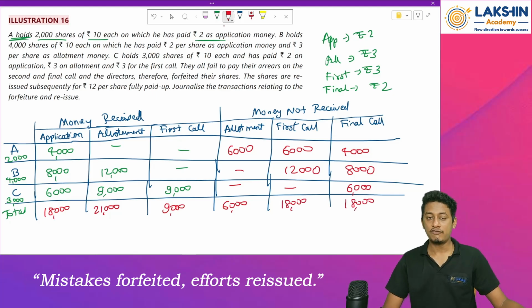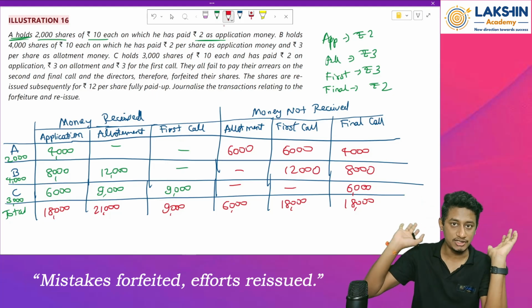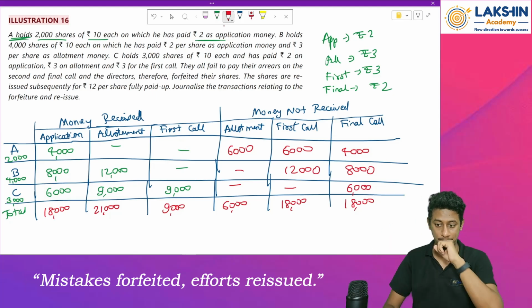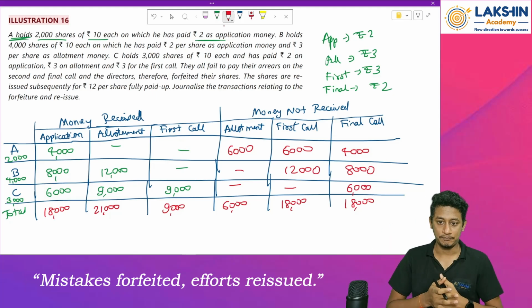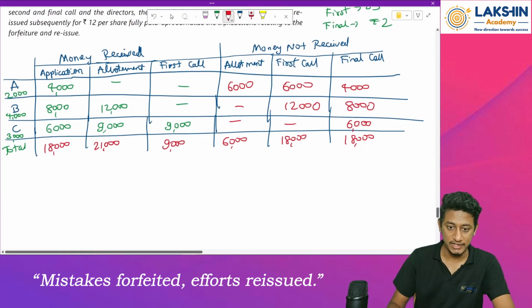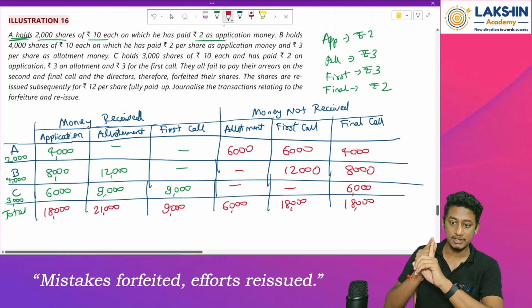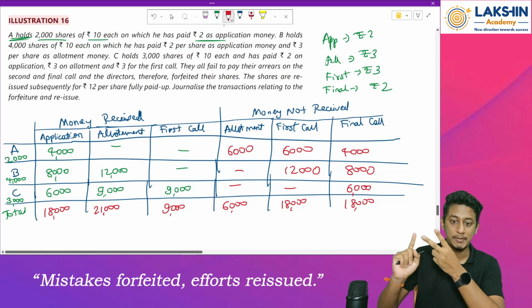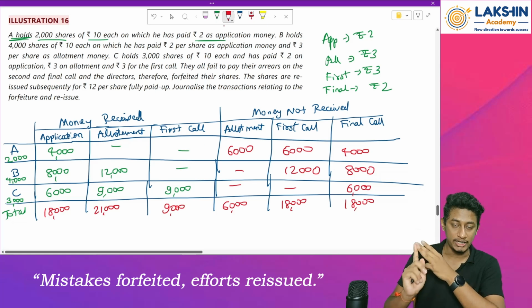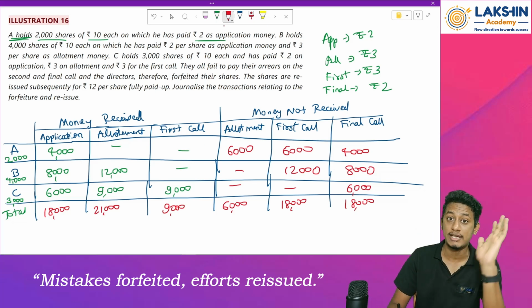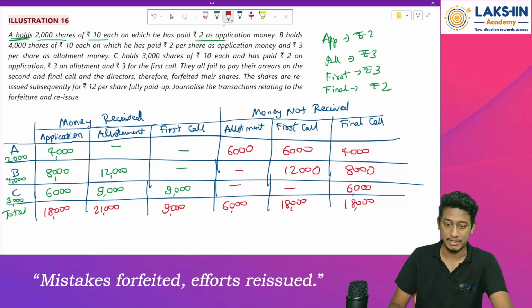Okay. Now we know how much is received and how much is not received. Clear with this? Okay. Now let's pass the journal entries. So first of all, the forfeiture entry. See, the forfeiture has been done. Some people have paid on allotment, some on final call, but on application, everybody has paid. So first of all, pass the entry.